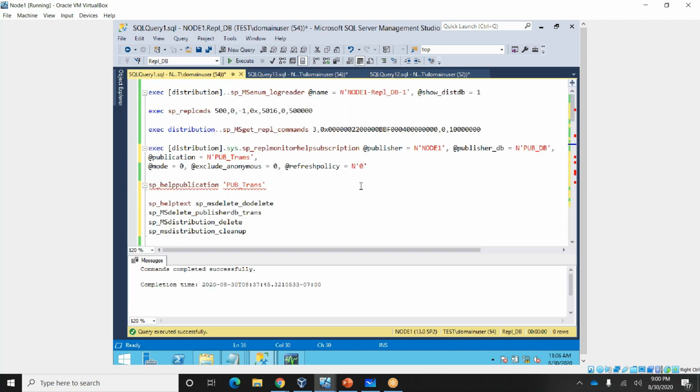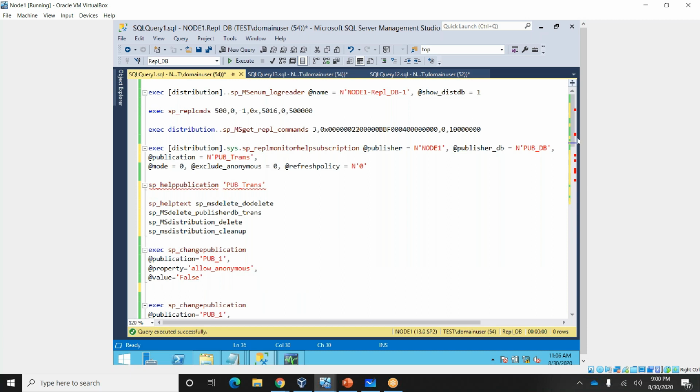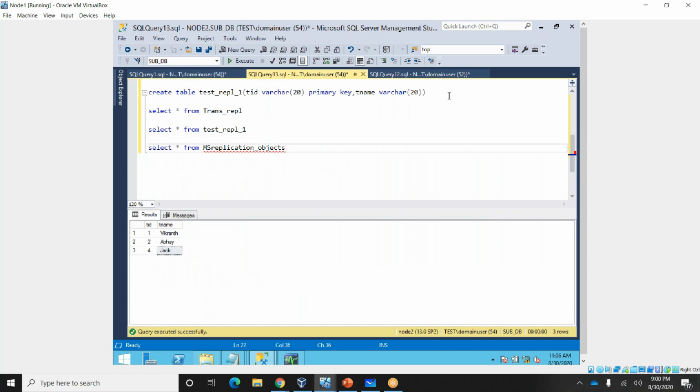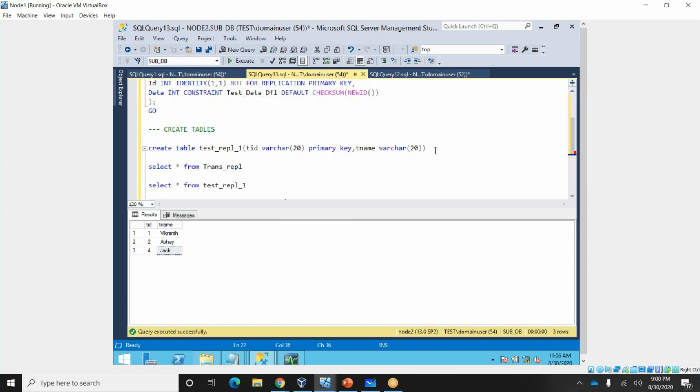Say you already have one publication in place, and the client is requesting you to add one article to the same publication. How can you add it? We can add it through a script. Let me show you the script. First, the table should be created on both sides. Okay, I am creating one table on both sides. Let me create this table.